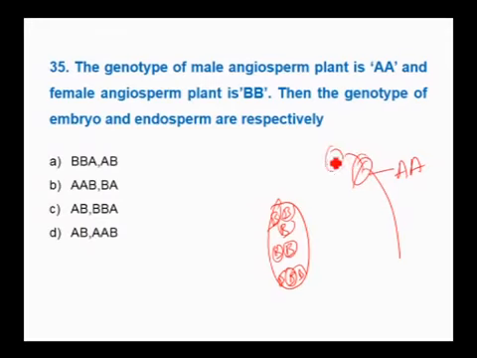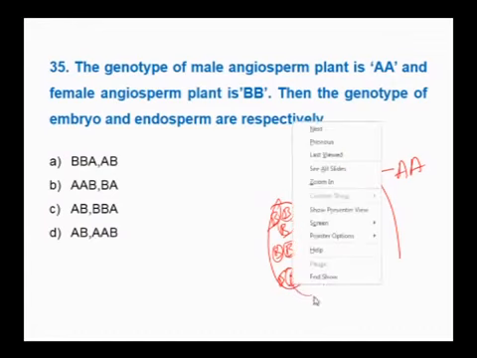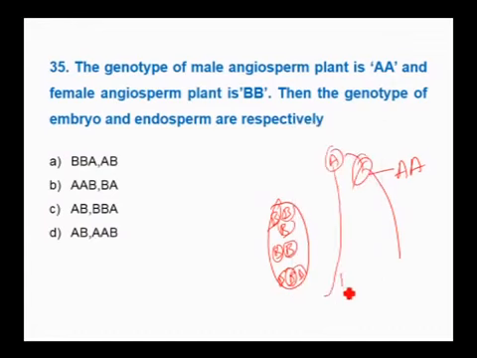But here the pollen grains are A. The genotype of the embryo, developed from the zygote, is AB. For the endosperm, endosperm always carries the diploid number from the female and haploid from the male. Therefore diploid number is BB, haploid is A, so BBA is endosperm. Therefore the embryo is AB, endosperm is BBA. Therefore the answer is C.